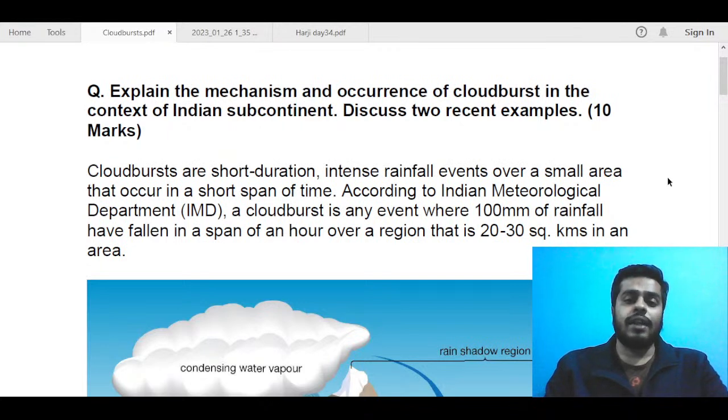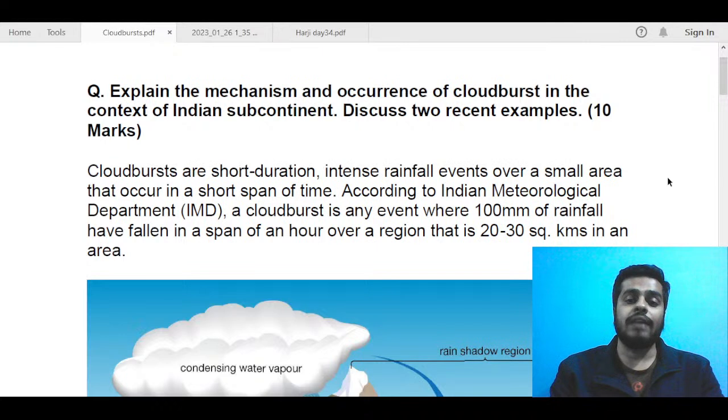So the question was related to GS3 disaster management, and it was a PYQ also. It was asked in 2022, and the question was about cloudburst. We see a very increasing number of cloudburst phenomena in recent times, especially in the Himalayan regions of Uttarakhand, Jammu and Kashmir, and Himachal. So this became a very important topic, and in 2021 specifically we saw a number of cloudburst events. So the question was related to that only.